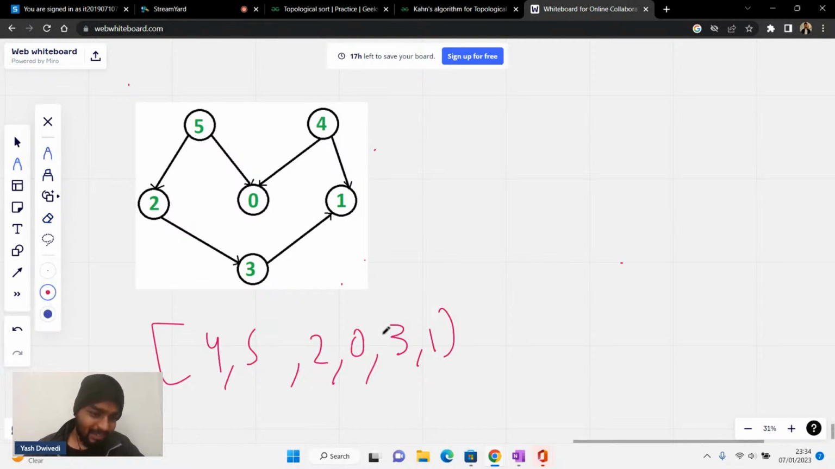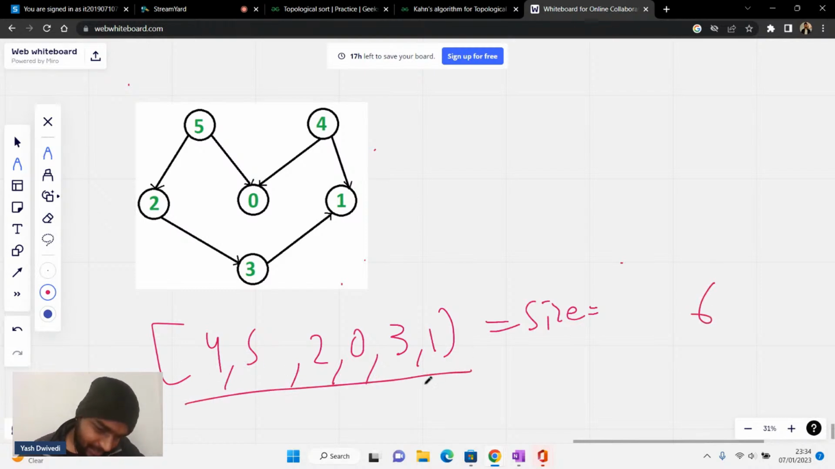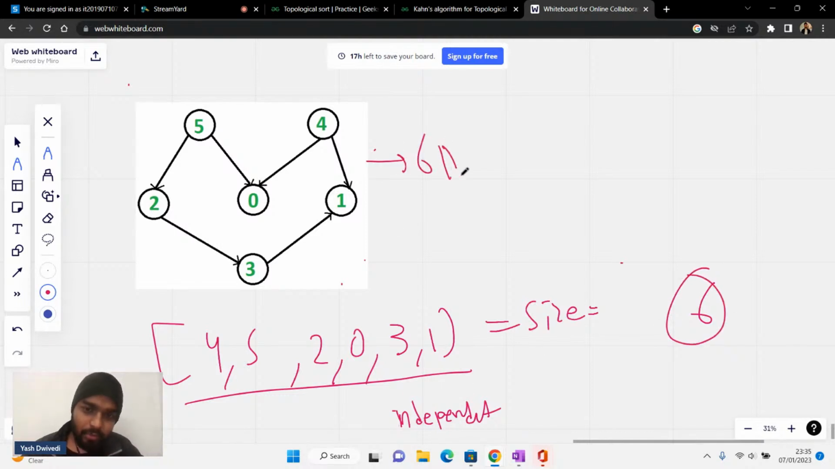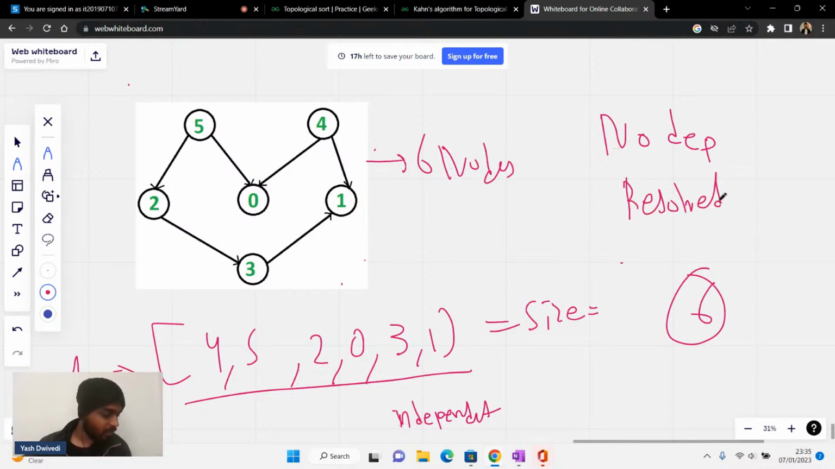Basically, what is the size of the final answer? The size is 6. So everybody gets independent. In the end, all the 6 people get independent. There were 6 nodes, and in my final answer, I'm also containing 6 nodes. So that means there is no dependency. In the end, there is no dependency, so everything gets resolved. Is it clear to everyone?